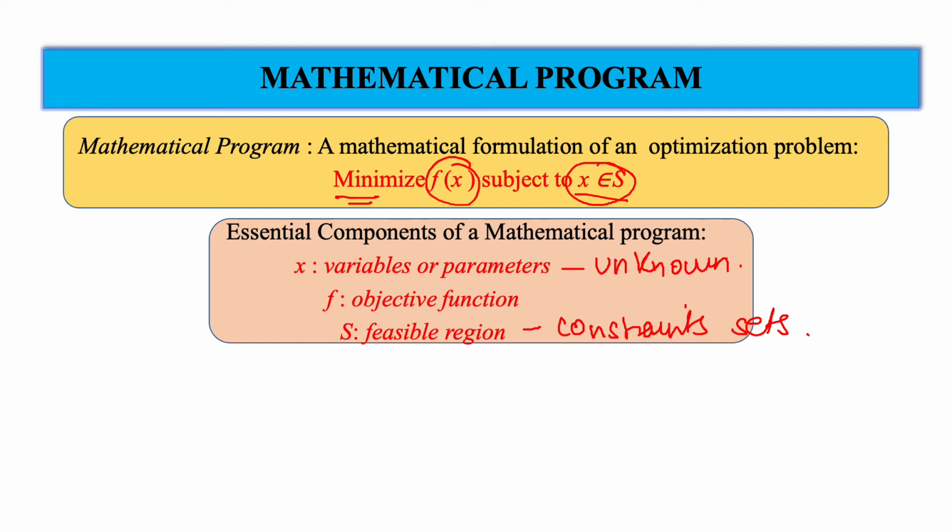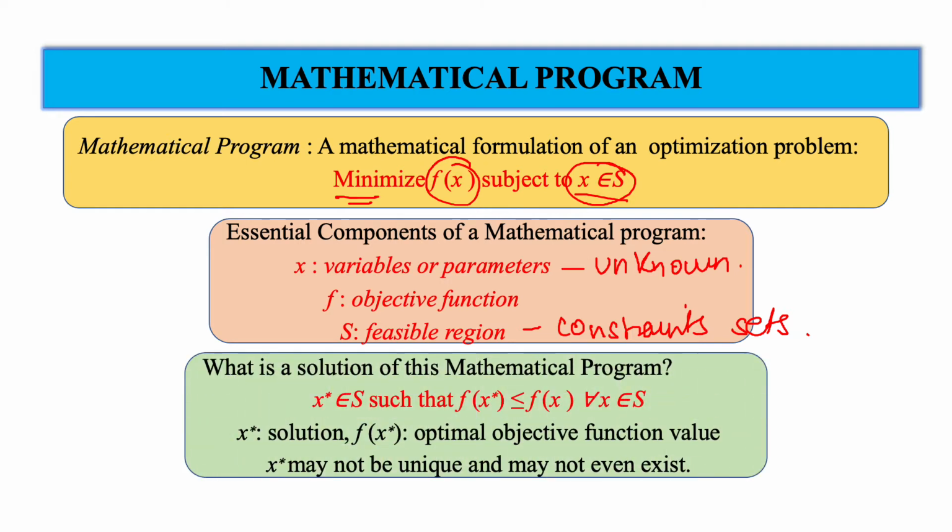Now what is the solution of the mathematical problem? We are looking for some x star which belongs to set S such that the value of the function at x star is less than or equal to the value of the function at any other point in the set. Such x star is called a solution of this problem, and f(x star) is called the optimal objective function value.